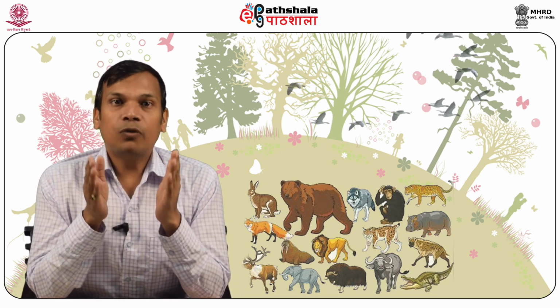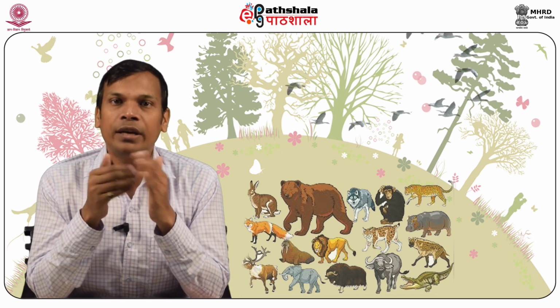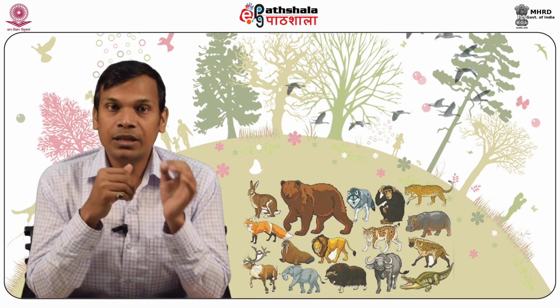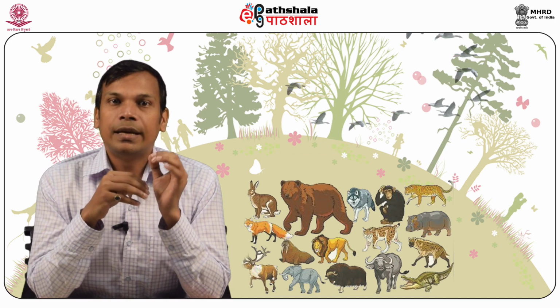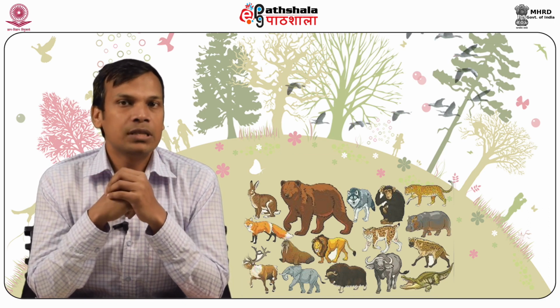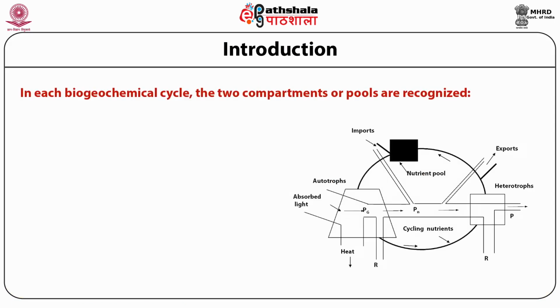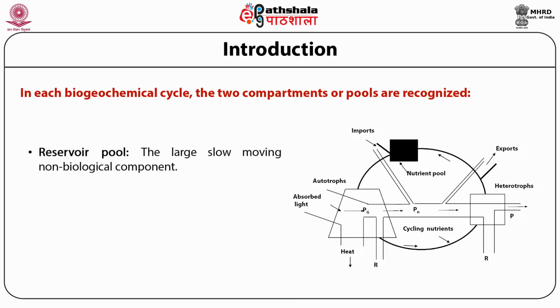The movement of elements and inorganic compounds which are essential to life is designated as nutrient cycling. Elements are neither homogeneously distributed in nature nor present in the same form throughout the ecosystem.